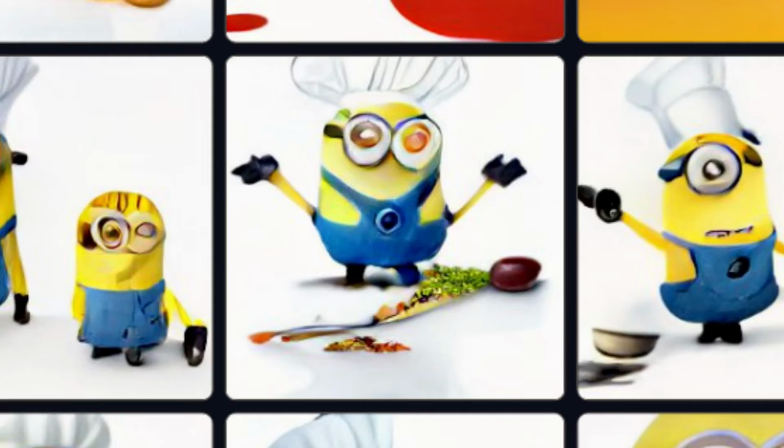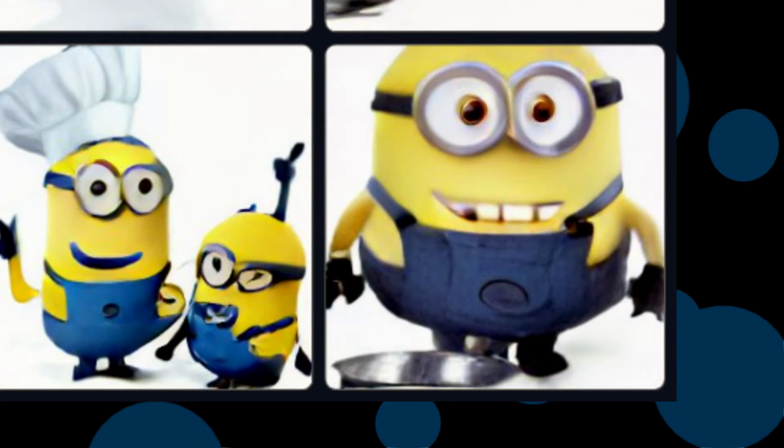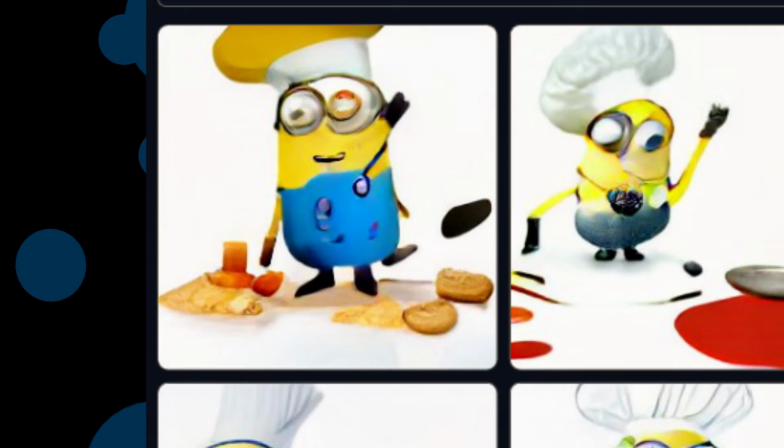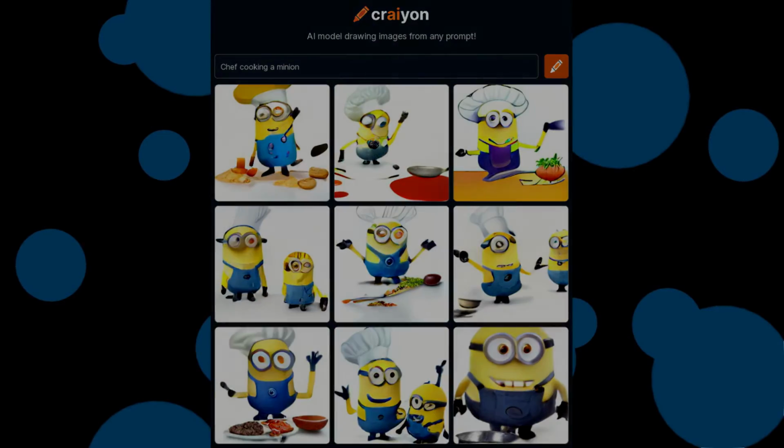What's happening with the middle one, and why does the bottom right one look like they're going to ask me if I have games on my phone? I don't have a phone. I have a tablet, and I'm not giving that to you. What is going on with the minion on the top left? What happened to it? Oh gosh, let's just move on.